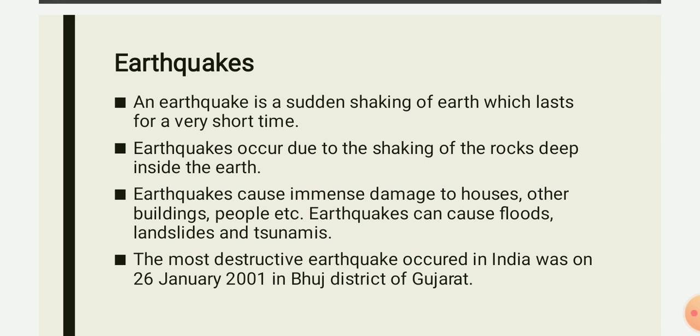There are so many examples of different earthquakes that we have experienced till now, but we can consider the most destructive earthquake that occurred in India, on 26 January 2001 in Bhuj district of Gujarat. It was the most destructive earthquake in which a lot of people lost their life and property. Along with it, another example is the earthquake that occurred on 8th October 2005 in Uri, that is in North Kashmir. These are a few examples which caused tremors and a great loss of life and property in India. Besides this, there are so many earthquakes occurring in different parts of the world also.